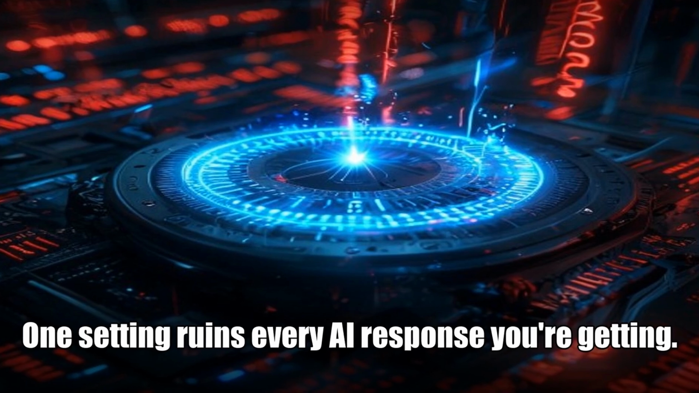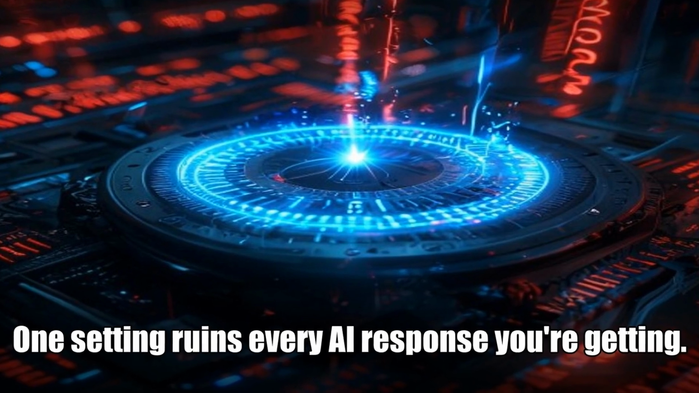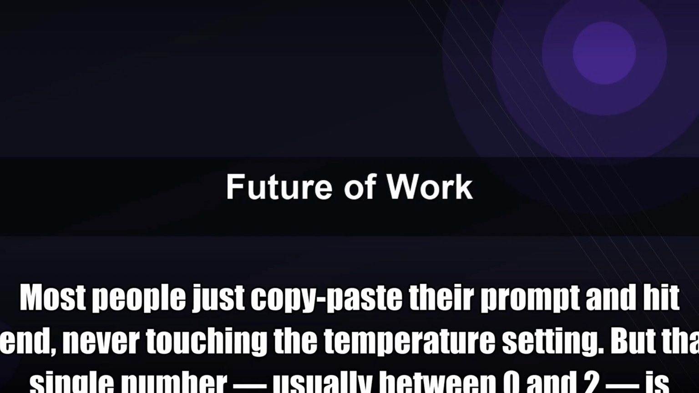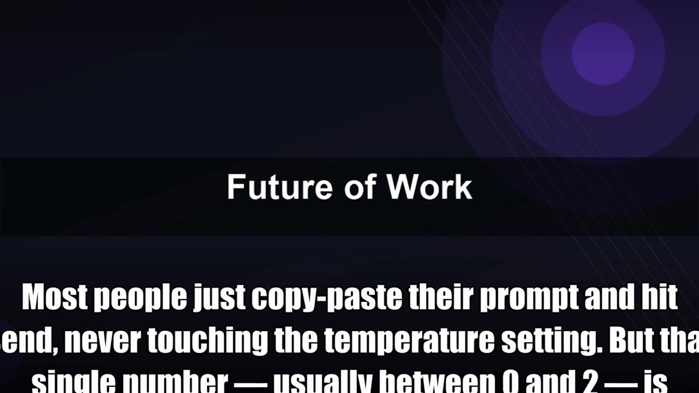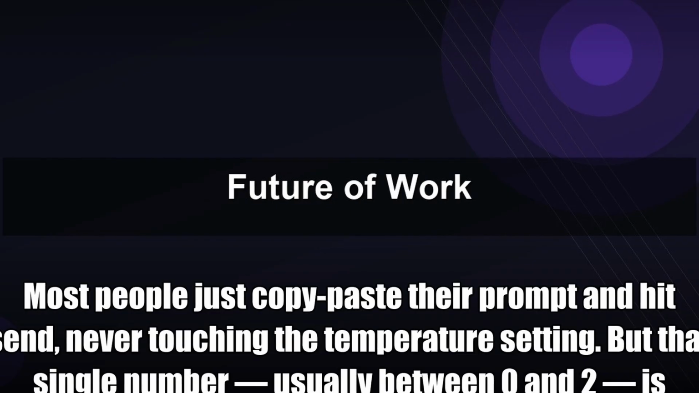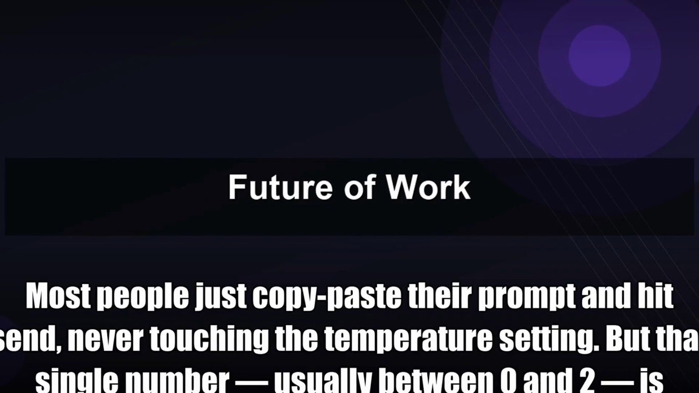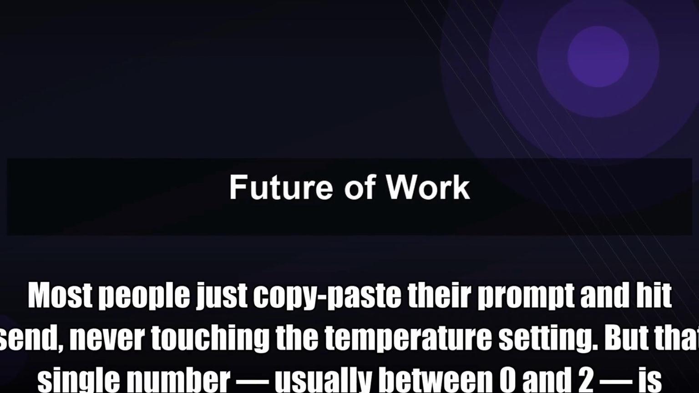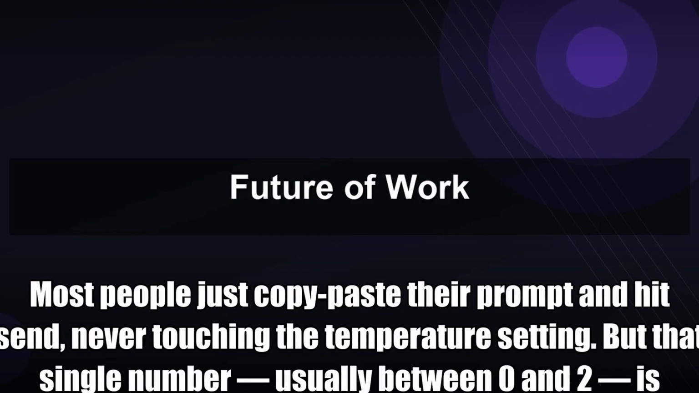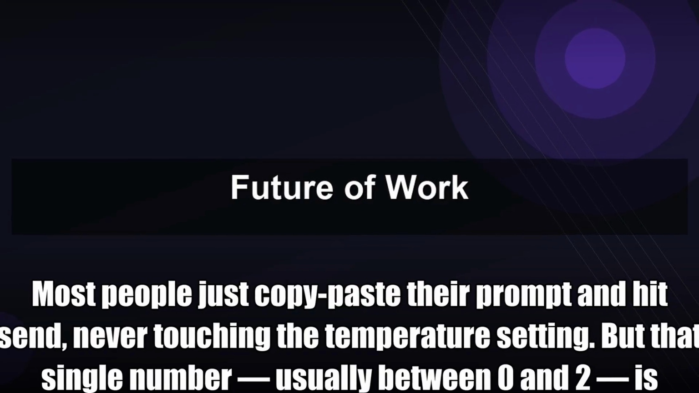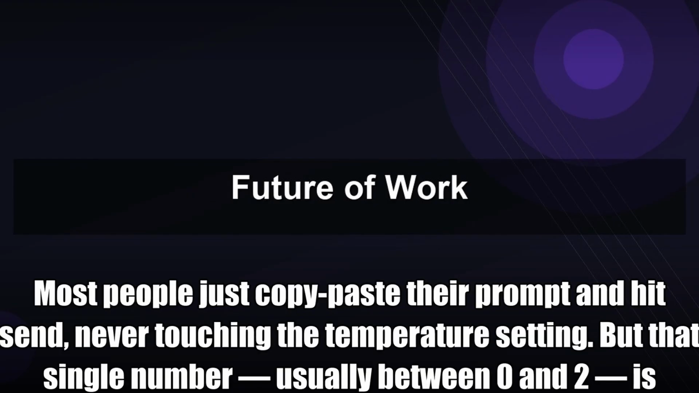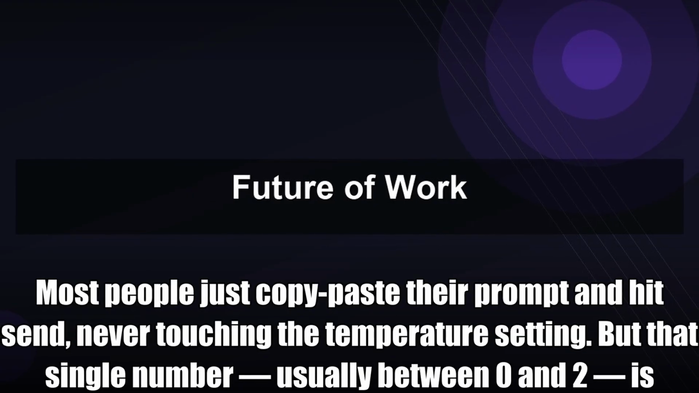One setting ruins every AI response you're getting. Most people just copy-paste their prompt and hit send, never touching the temperature setting. But that single number, usually between 0 and 2, is literally deciding how creative, how random, or how robotic your AI sounds. It's probably the most powerful setting nobody talks about.